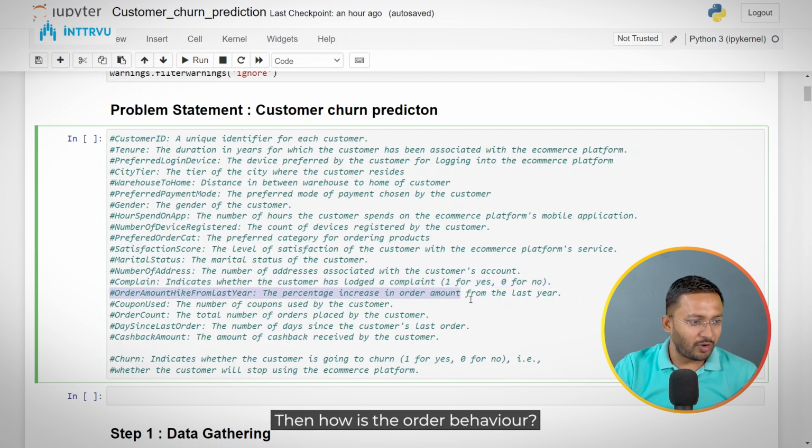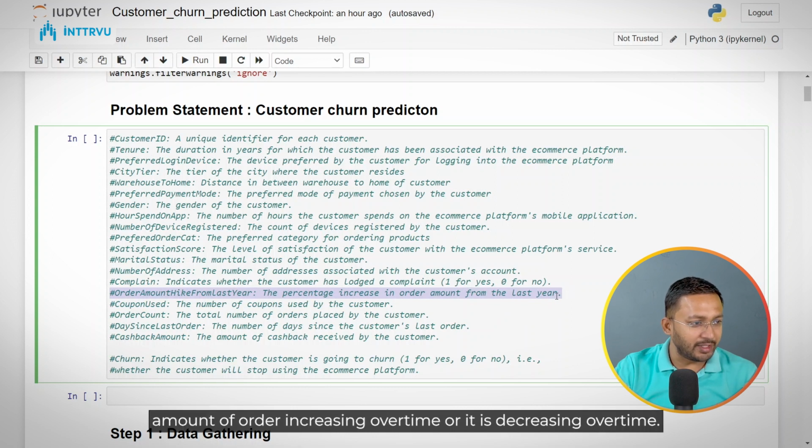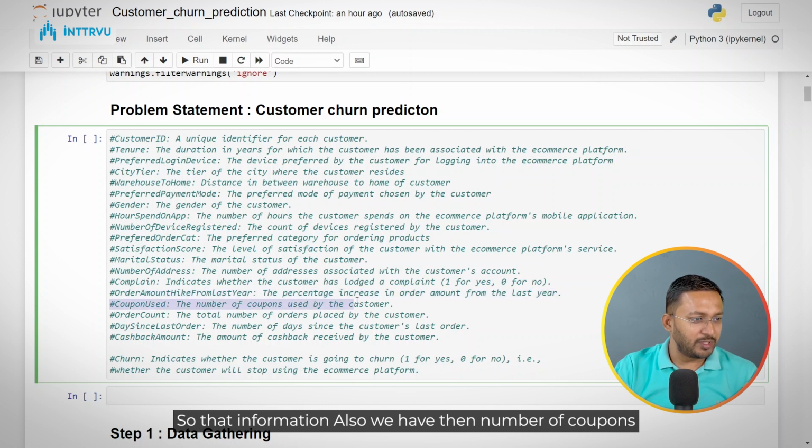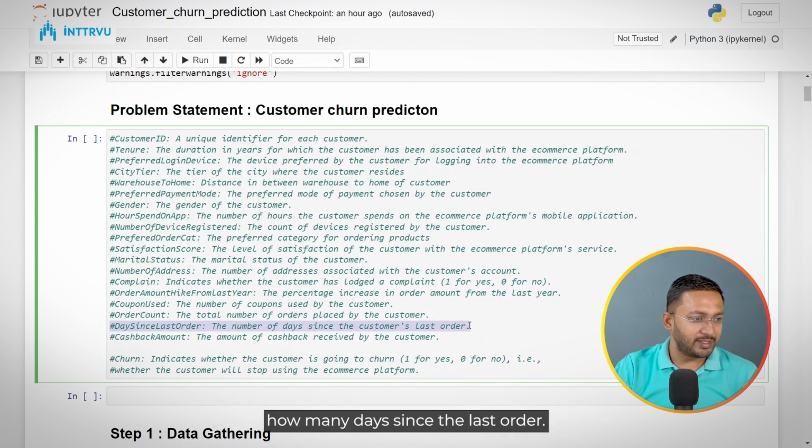Then how is the order behavior? Is the number of orders, or the amount of orders, increasing over time or decreasing over time? That information we also have. Then the number of coupons the customer is using, and how many orders the customer has placed till now. Then days since last order, so how many days since the last order.